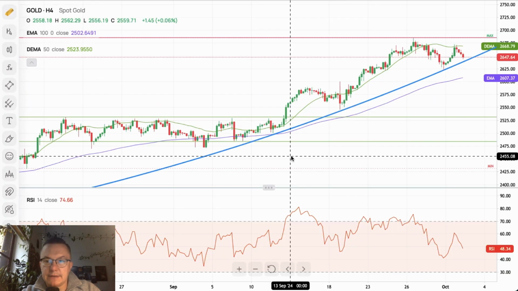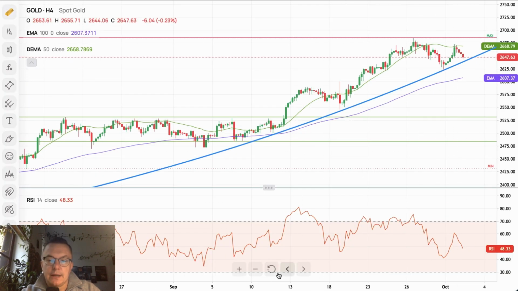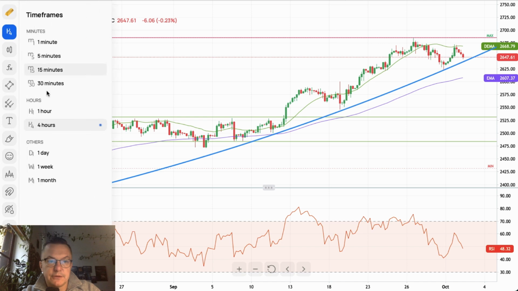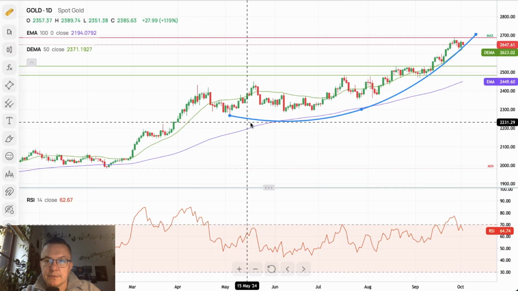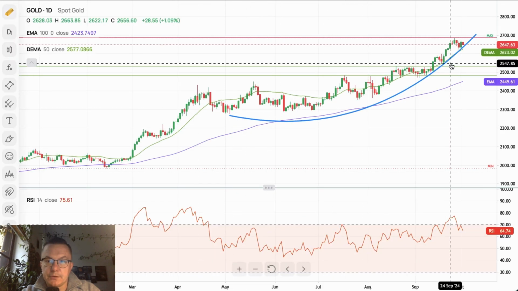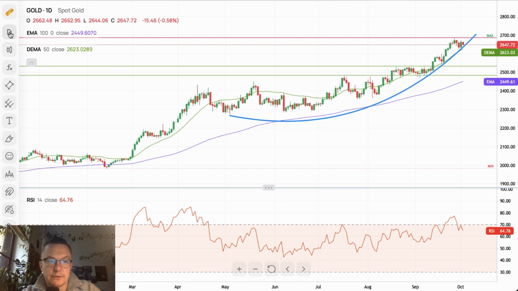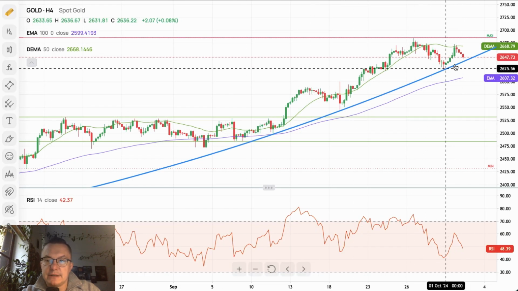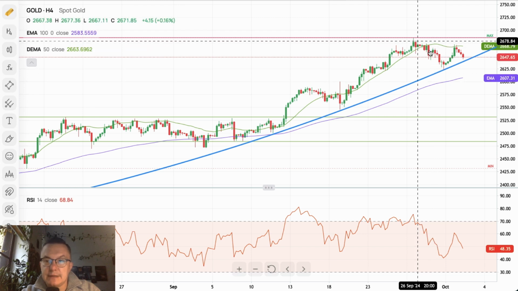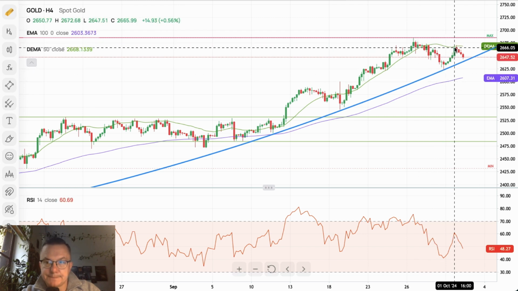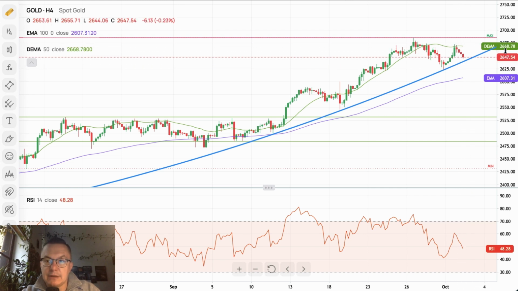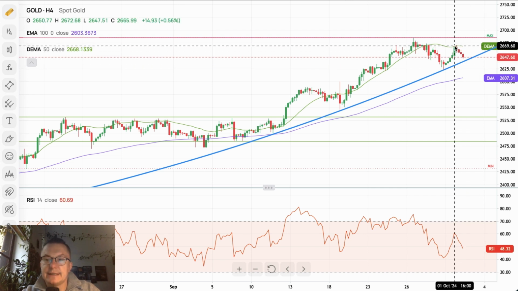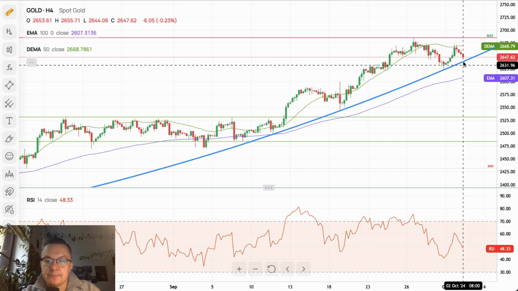How did the gold react to the recent news? As you can see, the gold market, if we switch to the daily time frame chart, is still doing the parabolic movement to the upside. If we switch back to the 4-hour, that's not the trend line, that's the parabolic line, and we can see that just recently we hit the 100 periods, 50 periods moving average, roughly around 2668, and then the market reversed lower.